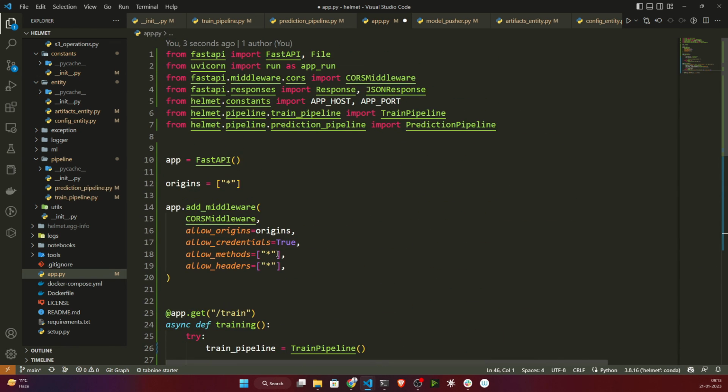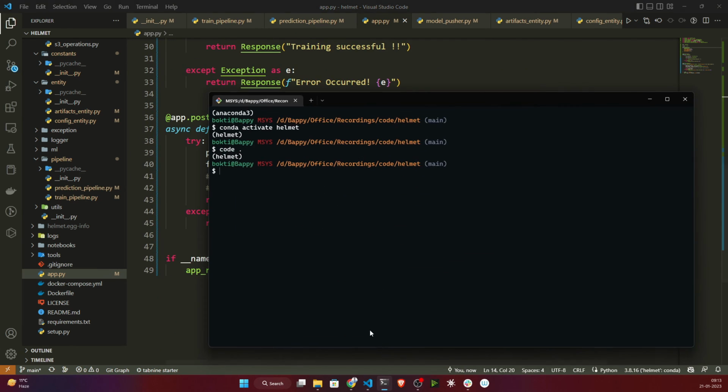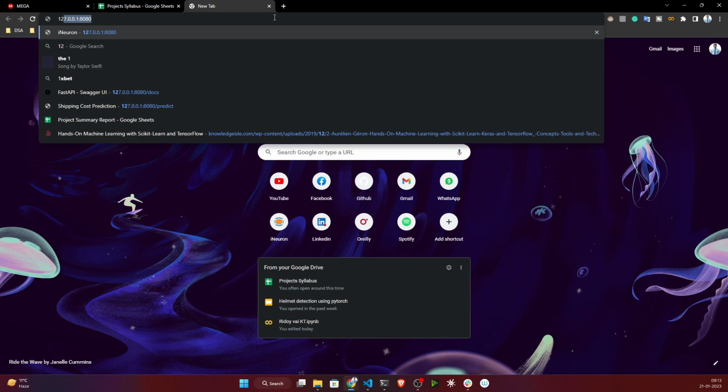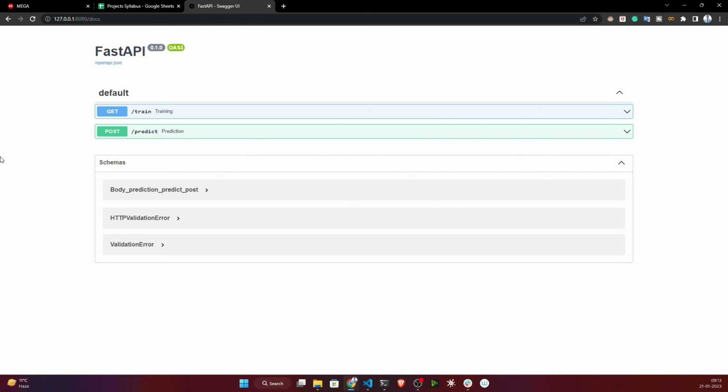So guys, it's completed. Now let's test it, whether it's working or not. I will open my terminal. Let's do python app.py. Okay, it's running. Now I'll open my browser. Here I will search 127.0.0.1 and port number 8080. If I search it, you will get this kind of page. Now you just need to search /docs. Now see, this is your first API app.